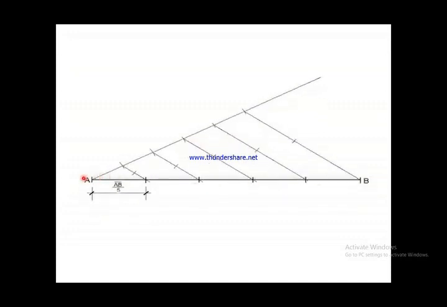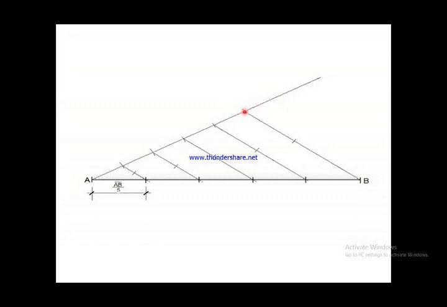Draw a line of 20 centimeter AB. Now draw another line at an angle of say 40 degree at A this way. Now take any length and divide this line into 5 equal parts.